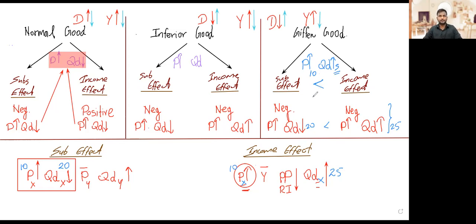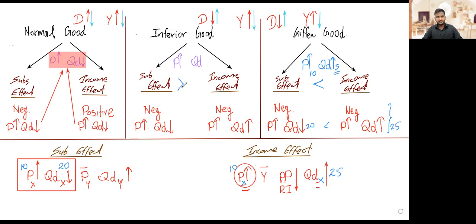That is how Giffen goods work, right? So like I said, when you compare the substitution effect and income effect, the income effect is more prominent. The effect is bigger, larger. That is the only difference between an inferior good and a Giffen good. That's how a Giffen good becomes a little bit special. But apart from that, a Giffen good is an inferior good. Yes, that's why I said a Giffen good is just a part of an inferior good.